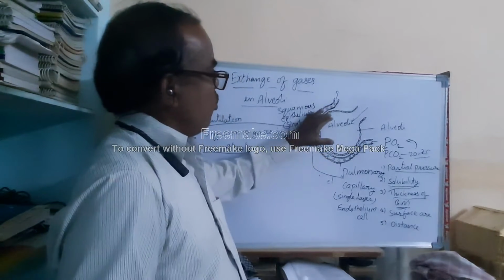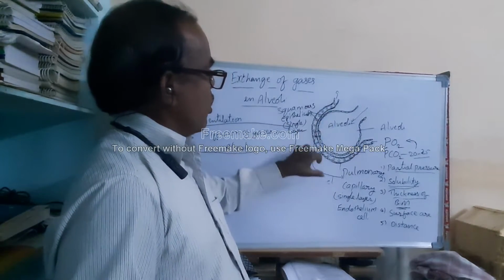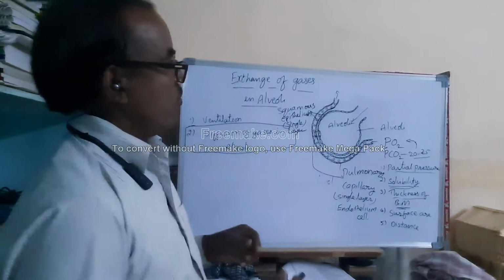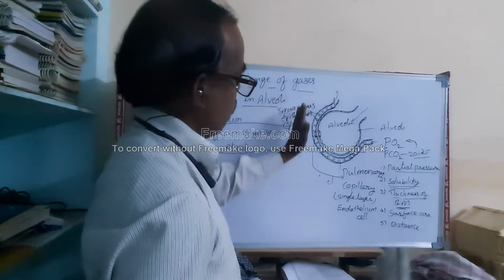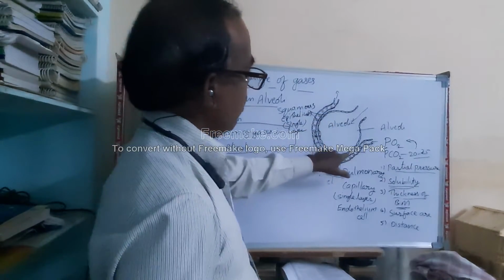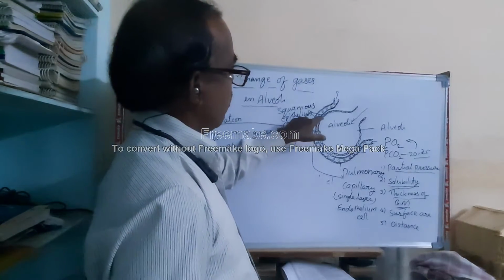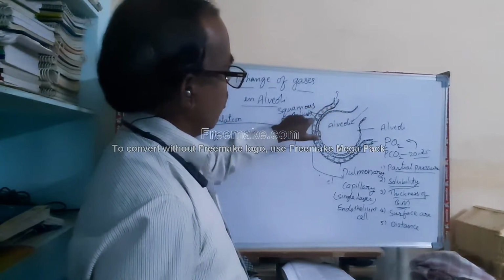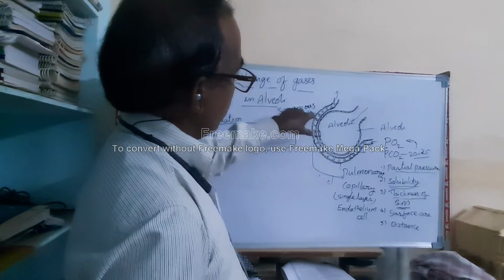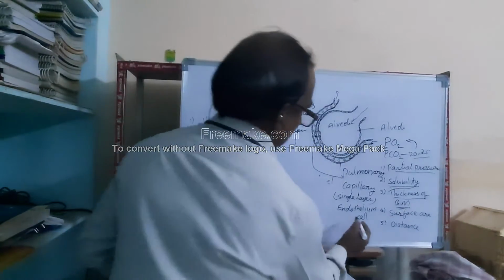Each alveolus is surrounded by a blood vessel called the pulmonary capillary. If you look at the close structure of the alveolus, each alveolus is made up of a single layered squamous epithelial cell. Similarly, each alveolus is covered with blood capillaries, the pulmonary capillaries. This pulmonary capillary is also a single layered cell, made up of endothelial cells.